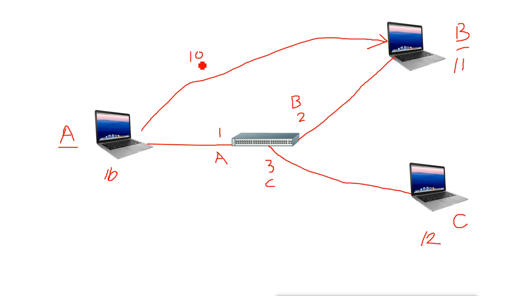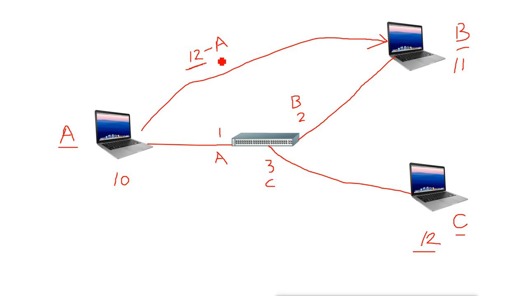Not its own IP. It starts sending the reply saying IP address number 12 is my IP, and this is my MAC address. But remember, this IP is of this machine, whose actual MAC address is C.